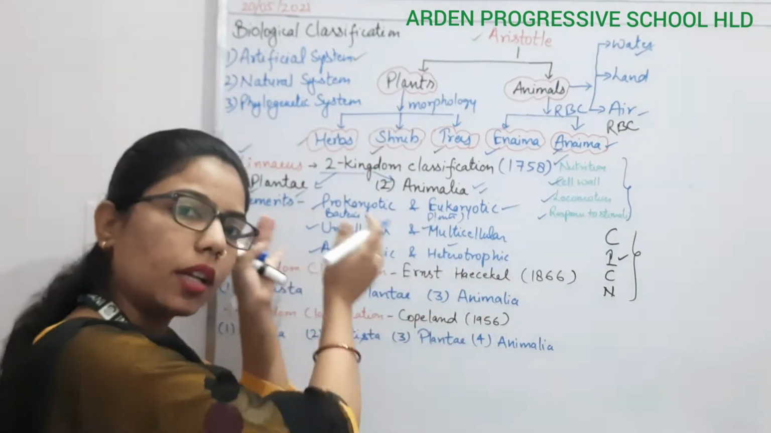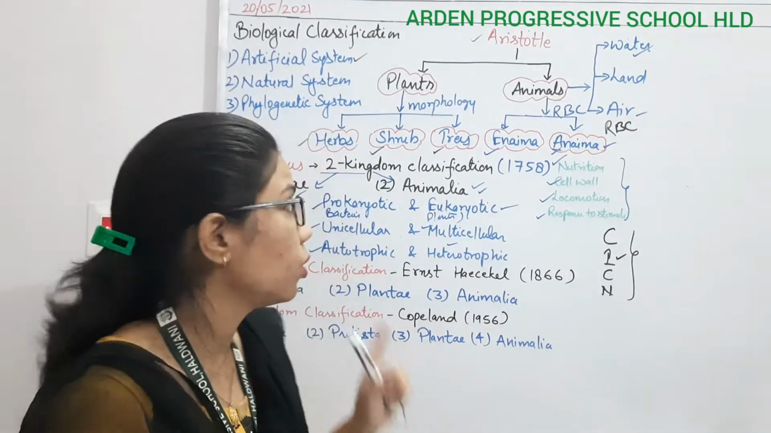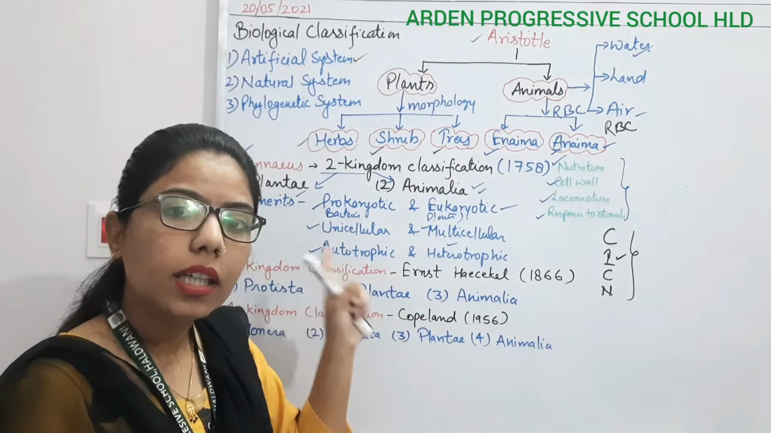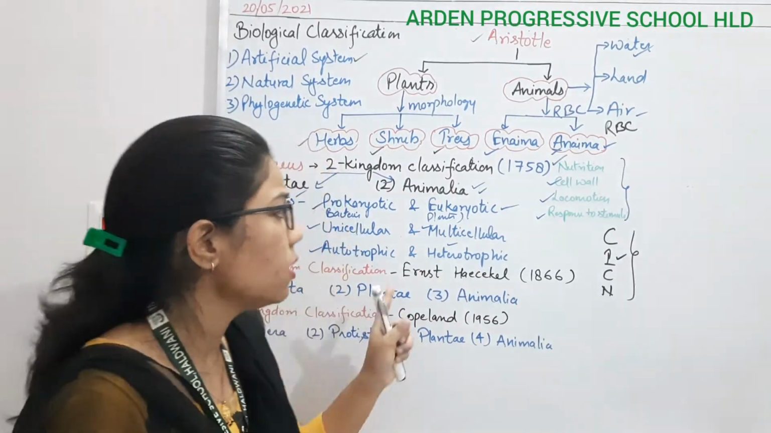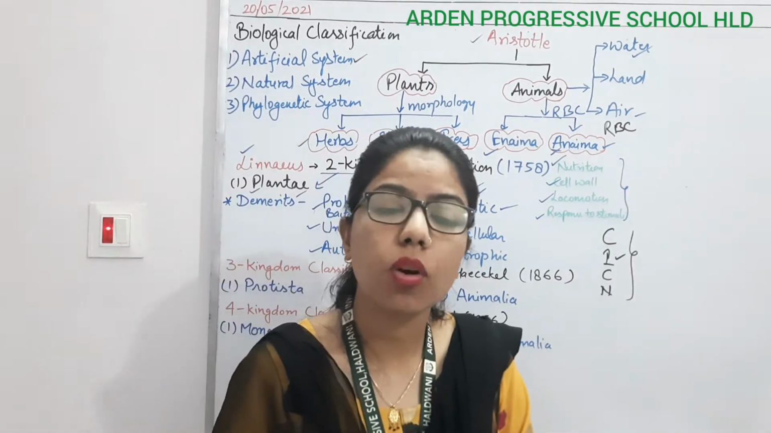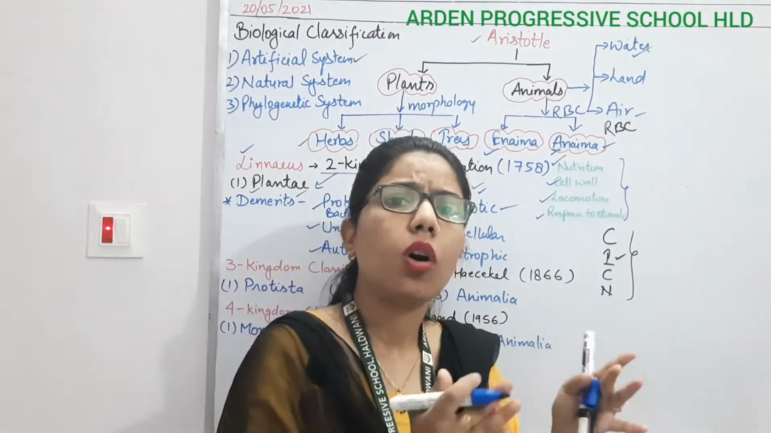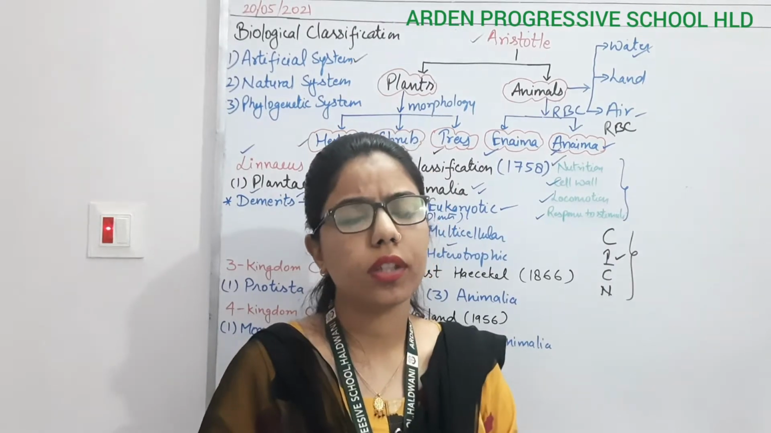So they have placed them again in the same kingdom, and these are the demerits of the two kingdom classification, and it will be cleared by another system of classification. As well as there are some exceptions also. What about the Euglena? It is showing both the characteristics. It will act as autotrophic as well as heterotrophic. That's why there is a mixotrophic nutrition.